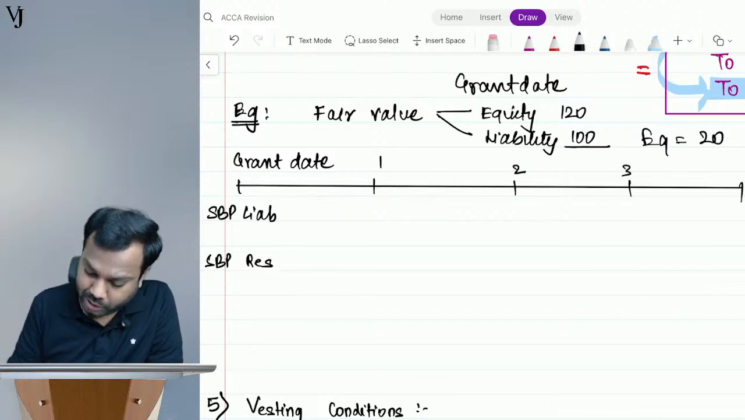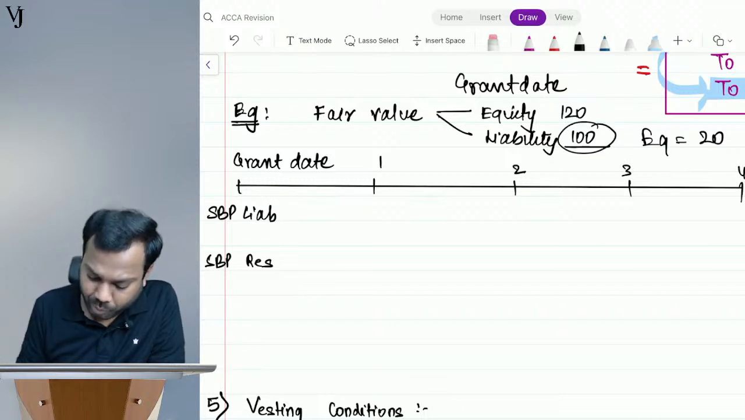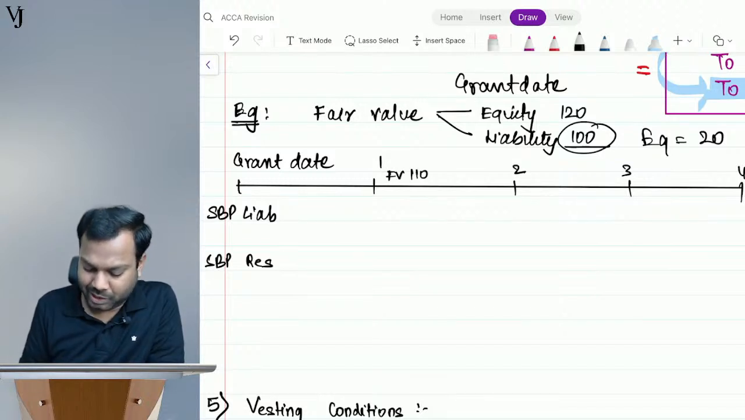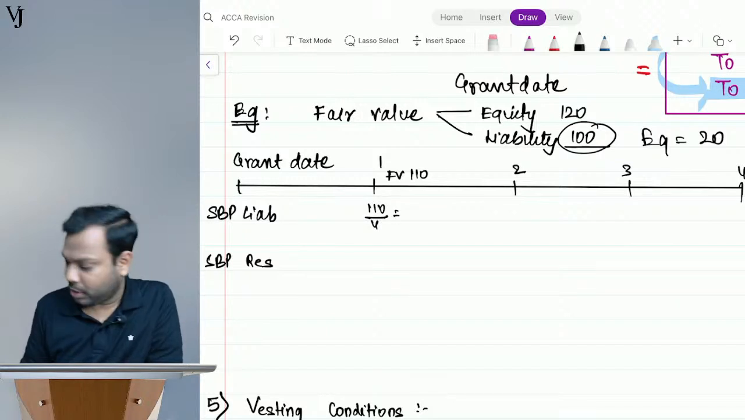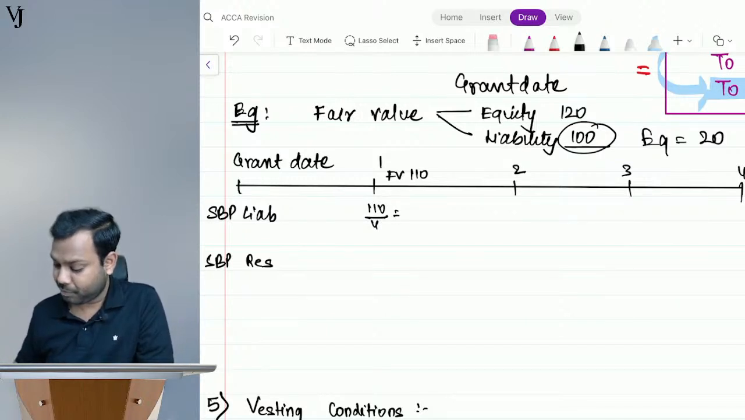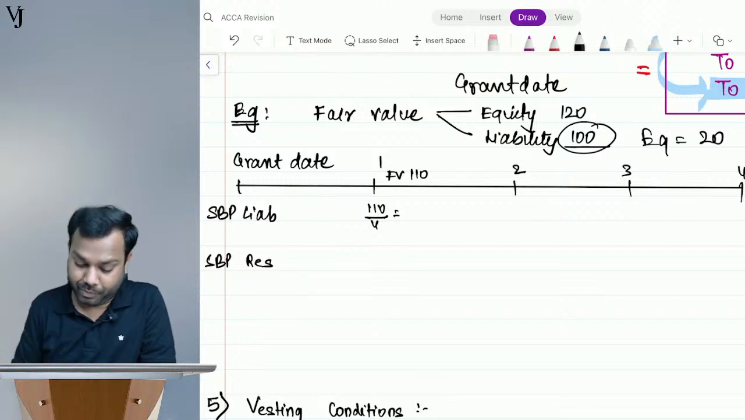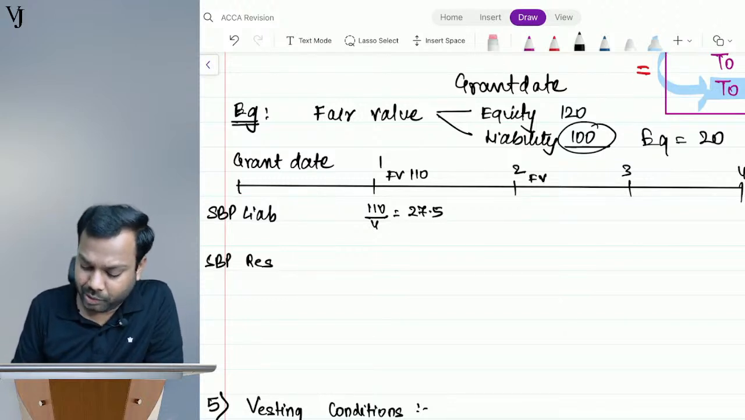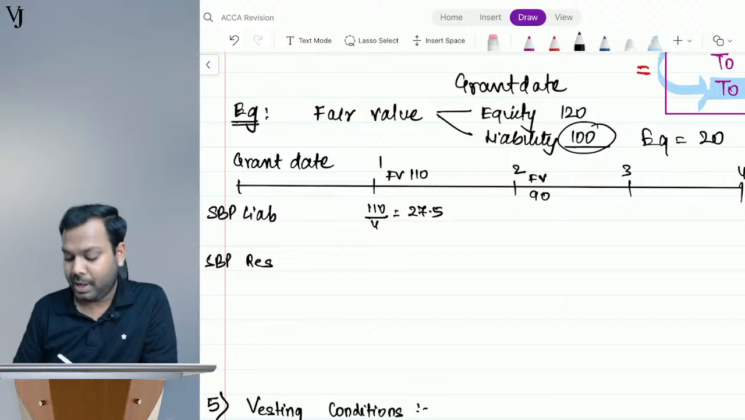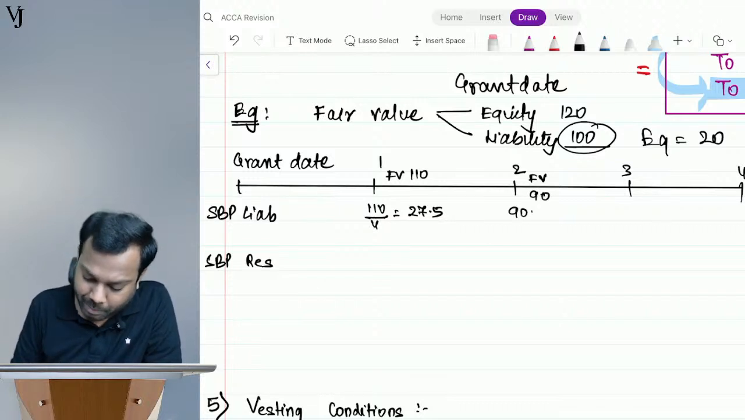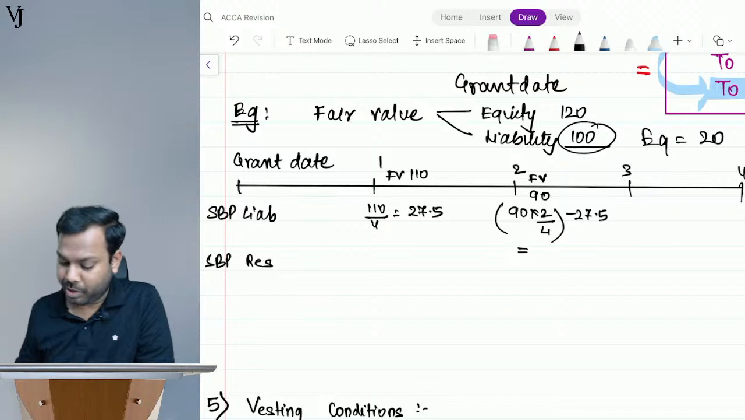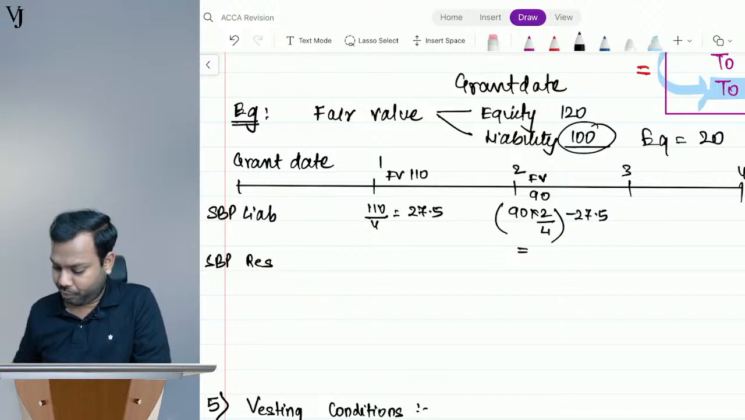1, 2, 3, 4. For this 100, let's suppose the fair value is 110. So what is the expense to be recorded? 110 by 4. Can you tell me what is the amount? It's 27.5. Now let's suppose the fair value is 90. So what will I record? 90 multiplied by 2 by 4 minus 27.5, which is equal to how much? 45 minus 27.5 is 17.5.